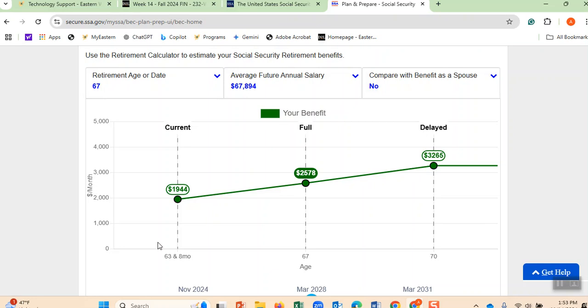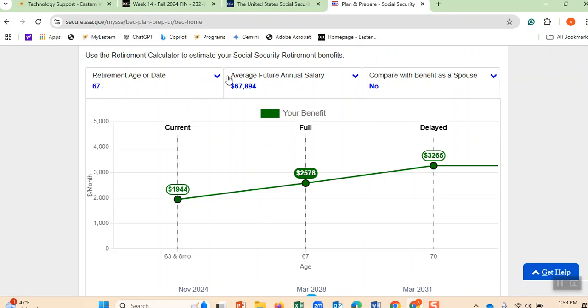62 is called early retirement. You get 30% less. That means this is what I get. And if I retired at age 62, I get 30% less than this 2,578. And if I work only 3 more years, I get 25% more. Therefore, we want you to know about it. Then you can calculate this.